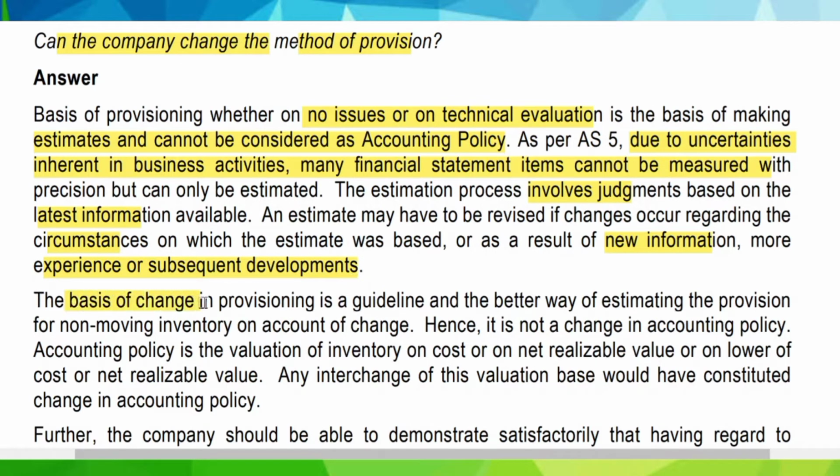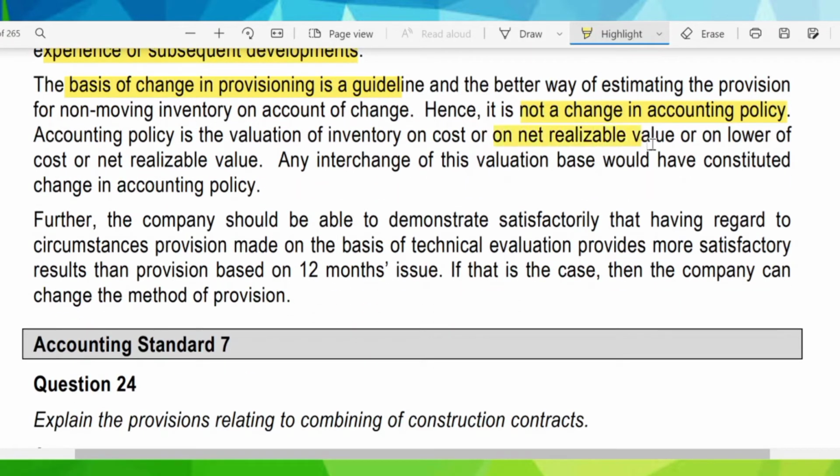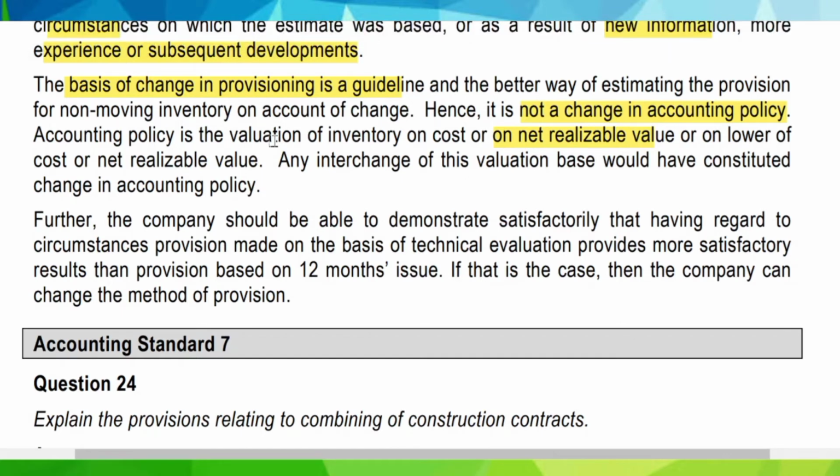The basis of change in provisioning is a guideline and the better way of estimating the provision for non-moving inventory on account of change. Hence, it is not a change in accounting policy. Accounting policy is the valuation of inventory on cost or NRV, whichever is lower. So what is an accounting policy with regard to valuation of inventory? It is cost or NRV, whichever is lower. Any change of this valuation base would have constituted an accounting policy. If the company had made any change regarding the valuation of inventory with respect to cost or NRV, whichever is lower, then it would have been accounted as a change in accounting policy.